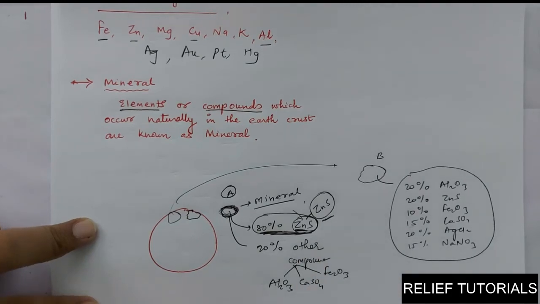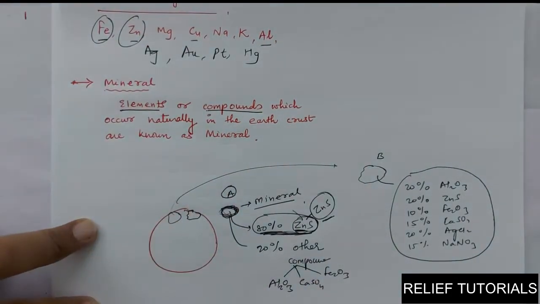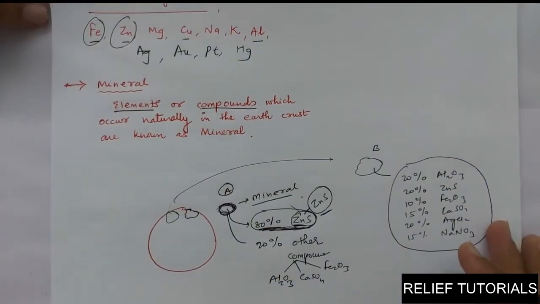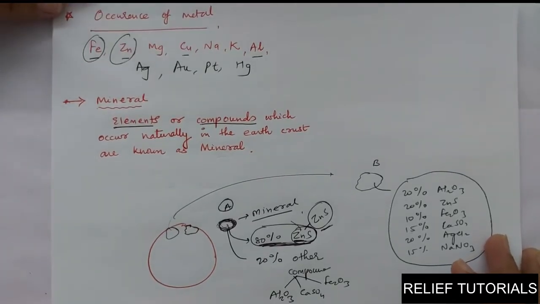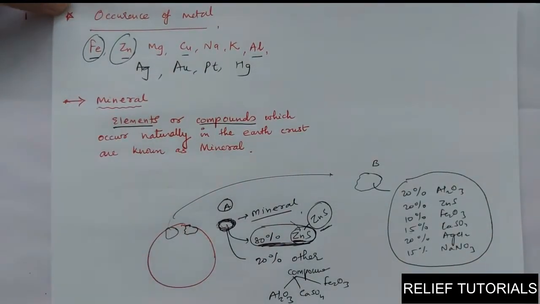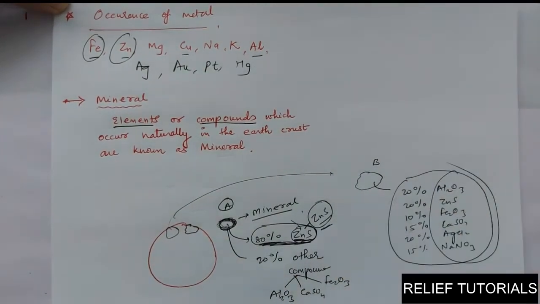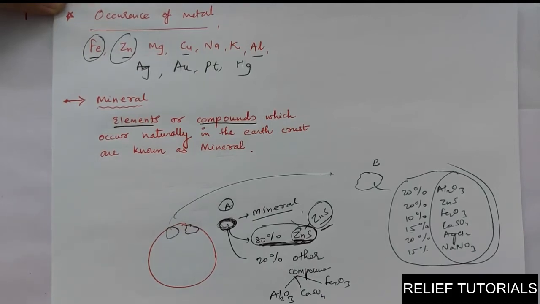What do you think? Fe, zinc, magnesium, are all found in the pure state from the earth's surface? Obviously not. They are reactive metals, so they are obtained in the compounded form. Zinc sulfide, these are the compounds. So the majority of metals are available in the compounded state.